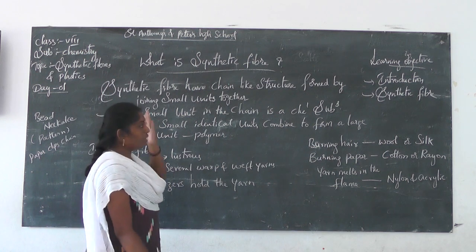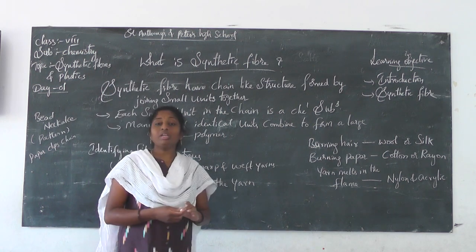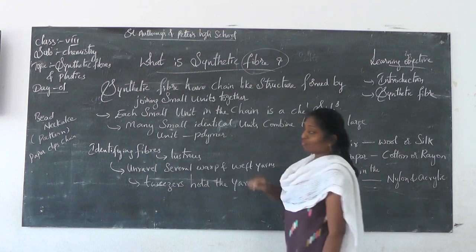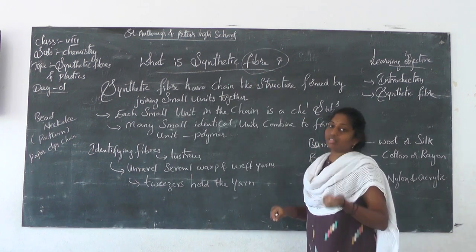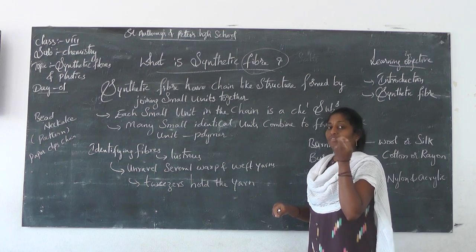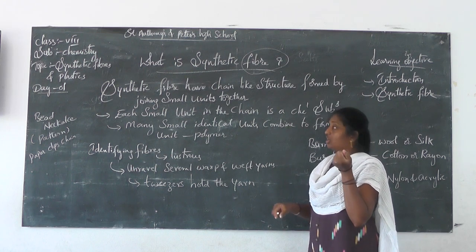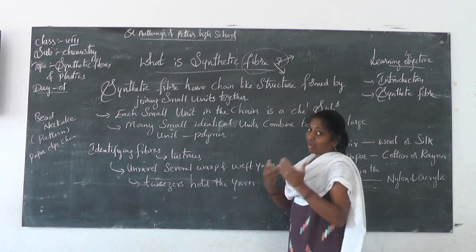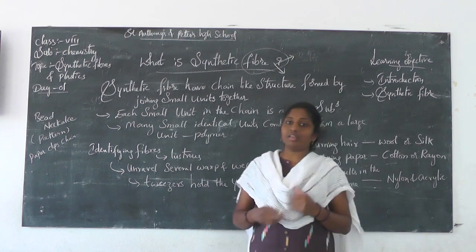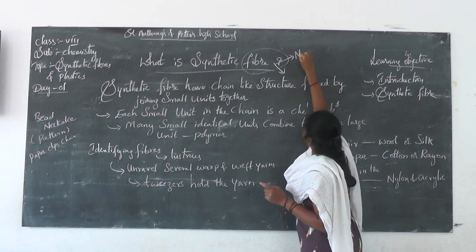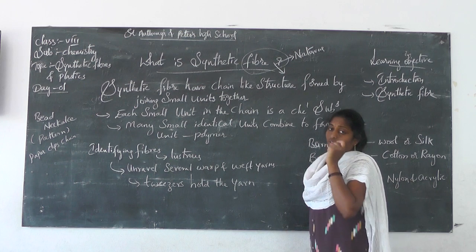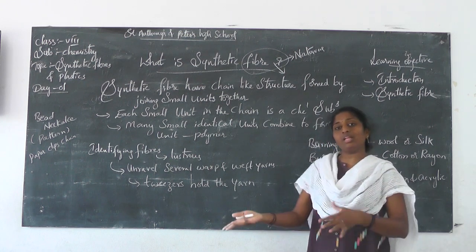First of all, before going to the topic, we have to know what is a fiber. How many types of fibers are there? A fiber is a small, thin, thread-like structure, and it is of two types. One is the natural fiber, another is the synthetic fiber. The natural fiber means what? The fiber which is obtained from plants and animals.